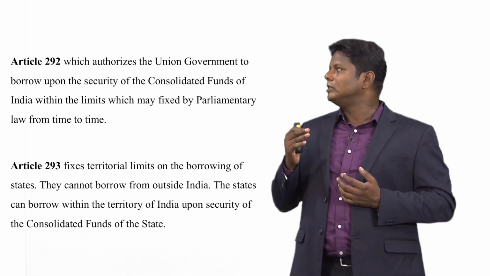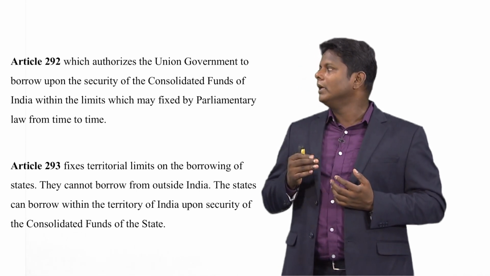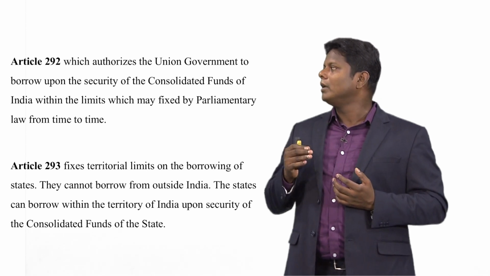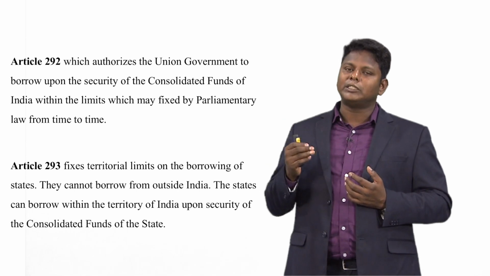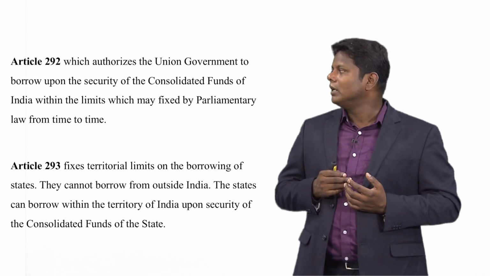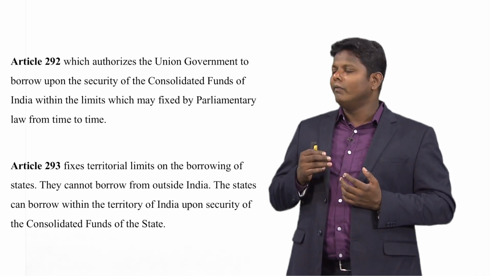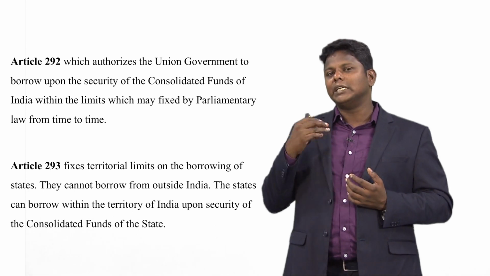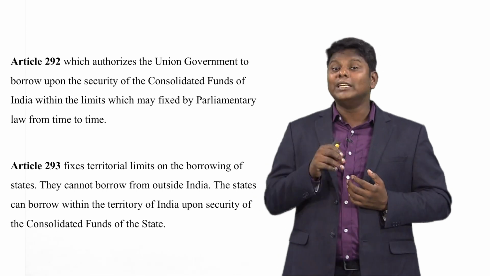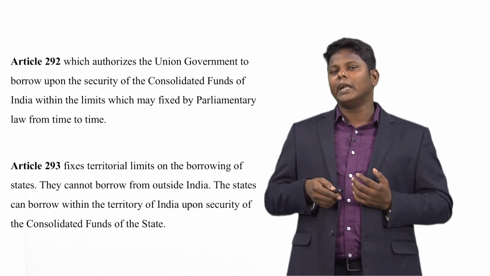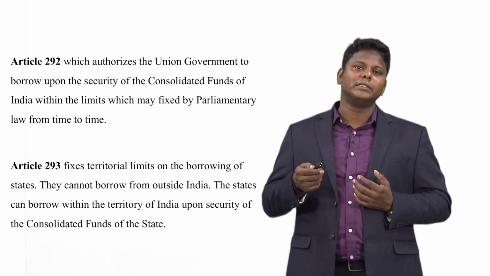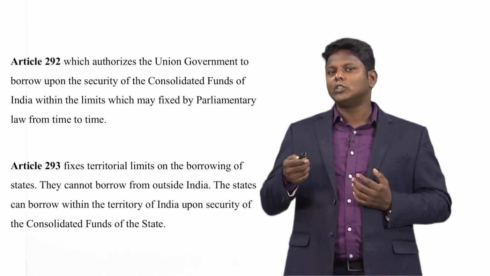Article 292 authorizes the union government to borrow upon the security of the consolidated fund of India within the limits which may be fixed by the parliament from time to time. Article 293 fixes territorial limits on the borrowing of the states, which clearly explains how the center and state government can borrow money within the country or outside the country. What is the regulation for borrowing money from within the country, and what is the regulation if they are borrowing from other countries or other agencies like the Asian Development Bank or World Bank and so on.